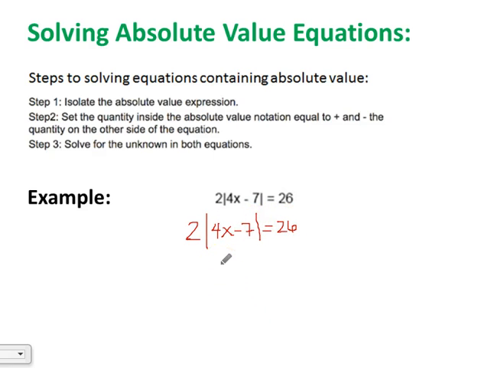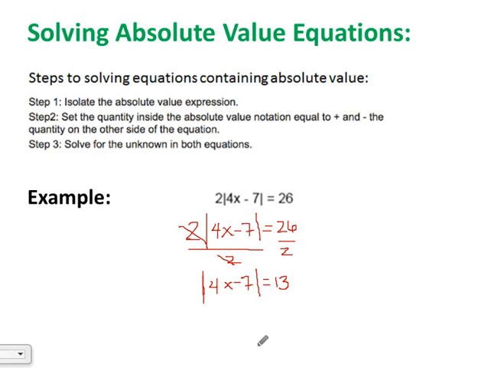So first step is we need to get rid of this 2 on the outside. We need to get the absolute value expression all alone. To do that, it's being multiplied by 2. So guess what we're going to do? We're going to divide by 2 because that's the opposite. And then we'll have the absolute value expression isolated. So now we have just the absolute value of 4x minus 7 equals, what's 26 divided by 2? It's 13.